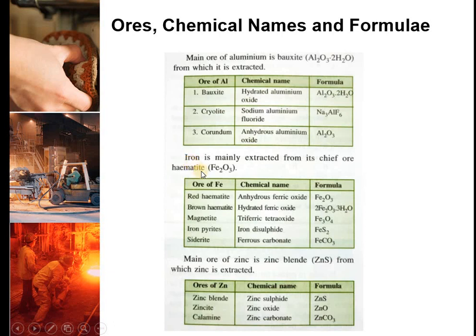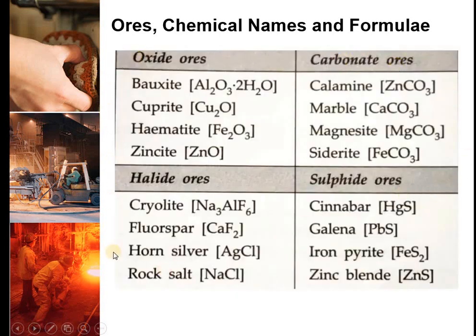In iron's case, the main ore is hematite. It is generally extracted from the chief ore hematite. Hematite has two types, one is red hematite and the other is brown hematite. Other than hematite, iron has three other abundant ores: magnetite, iron pyrites and siderite. And the main ore of zinc is zinc blende, from which zinc is extracted. Other than zinc blende, we have zincite and calamine. These are the list of some more ores mentioned over here.